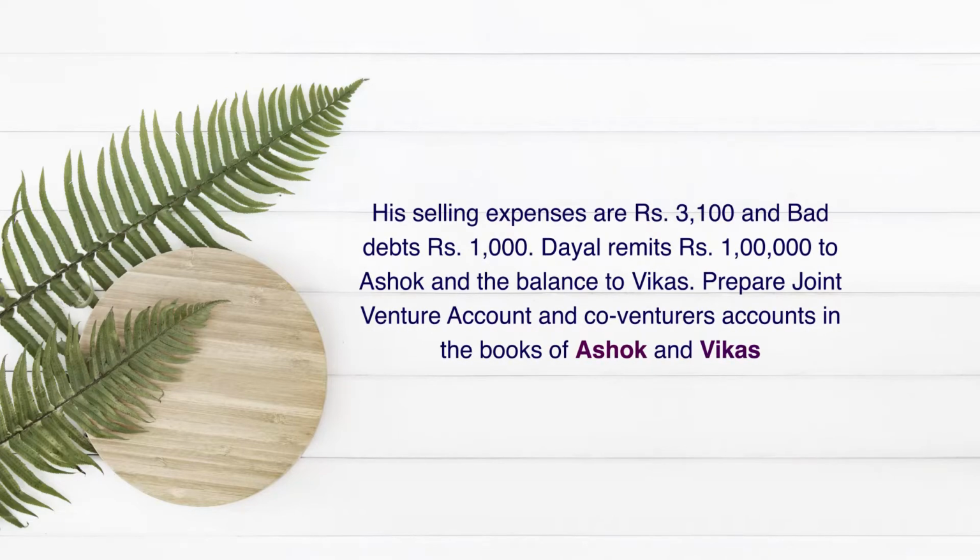Dayal's selling expenses are rupees 3,100 and bad debts rupees 1,000. This amount of rupees 1,000 on account of bad debts will be borne by the consignee, that is, by Dayal and company.